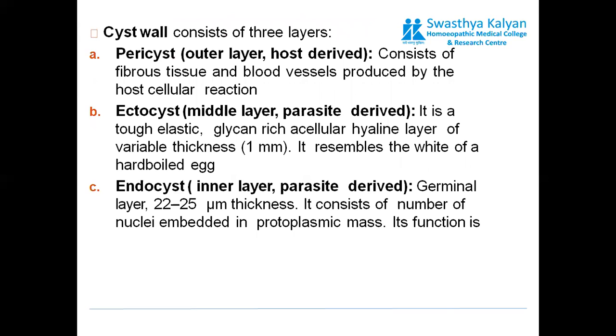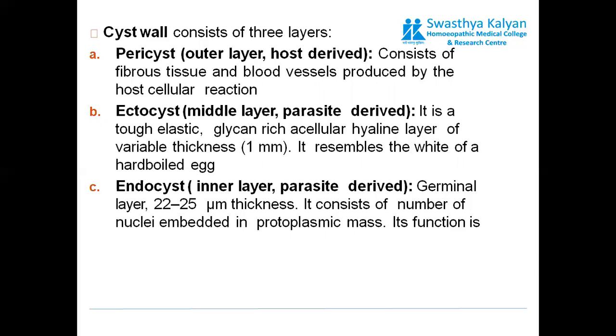The cyst wall is important because this cyst stays in the visceral organ for quite a long period of time, and it has three layers. The outer layer is known as the pericyst. It is fibrous with blood vessels, produced by the host cellular reaction. Ectocyst is the middle layer. It is a tough, elastic, glycan-rich acellular hyaline layer of variable thickness. It resembles the white of a hard-boiled egg.